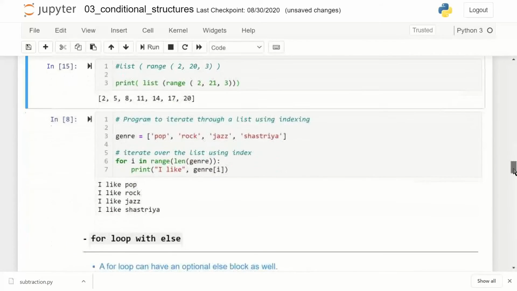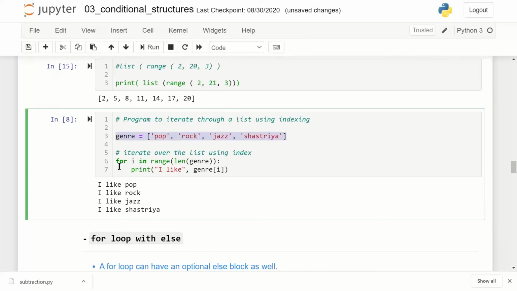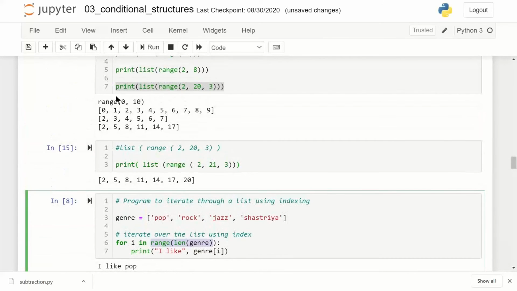Let's move forward. Here we have got a genre, and in this genre I've just created a list, and then I'm running a for loop. Now here I have used range. Okay, so what I've done is, len is giving me how many items are there in this list. So I'm running a for loop from i in range. What will be the value of this range? Because I have used range function, this is the range. I do not pass the start index.